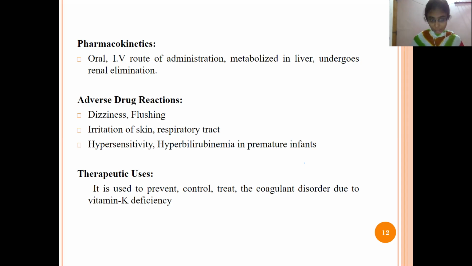In those cases, for persons suffering from vitamin K deficiency, we can use this drug. So these are the two drugs which are used for the coagulant factor, means for the formation of the clot of the blood.